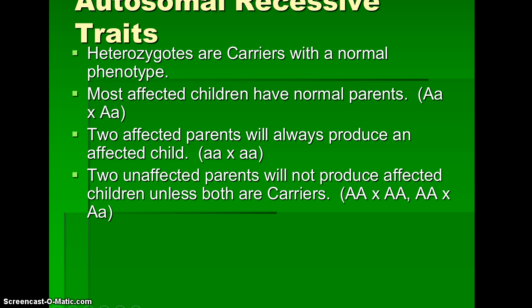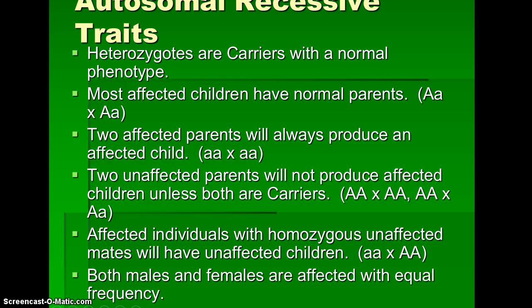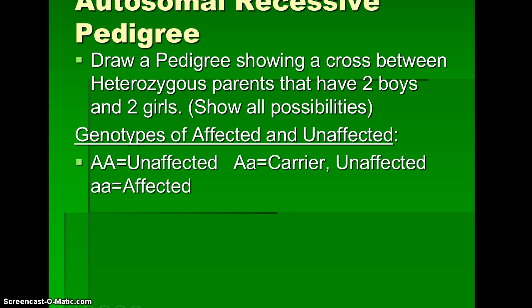So if you look at the first cross, there's no way they could have a child with the recessive disorder, but in the second cross, they could have children who are carriers also. Affected individuals with homozygous, unaffected mates will have unaffected children. So someone could have a recessive disorder, but then have children who are fine because their spouse is homozygous dominant. Both males and females are affected equally. And here would be a pedigree chart.